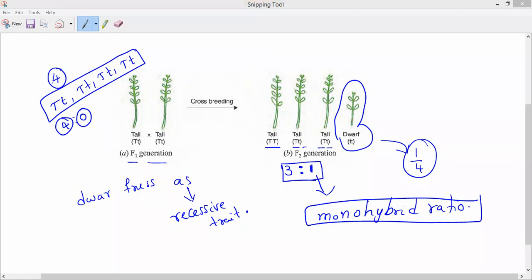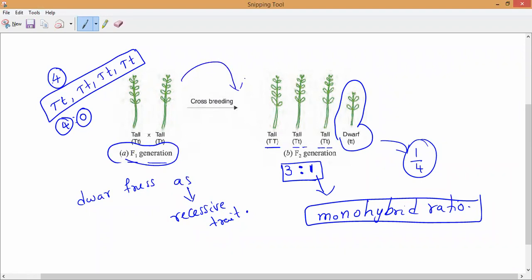Now if you notice, Mendel also noted that all the pea plants produced from the hybrid tall parents of the F1 generation were either tall or dwarf. That is what he concluded. If we take the F1 generation as parents, then the progeny produced by crossing the hybrids may be either tall or dwarf. So there are no plants with intermediate height. That is also very, very important.